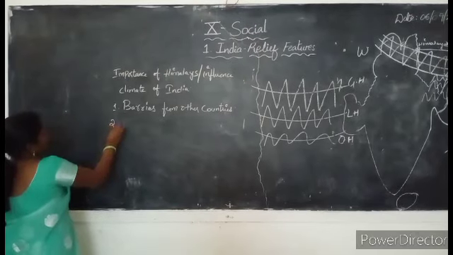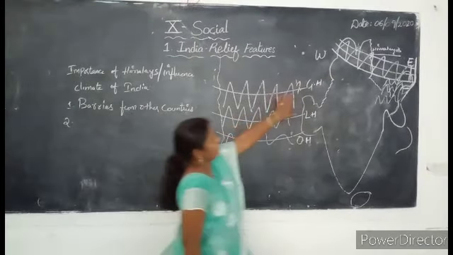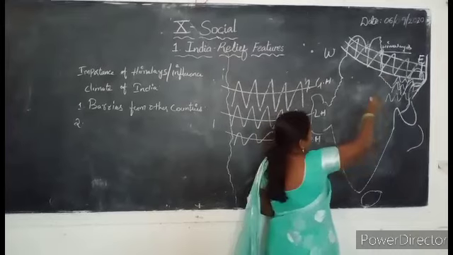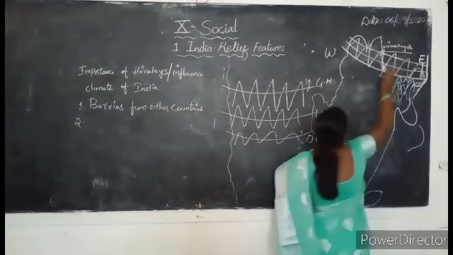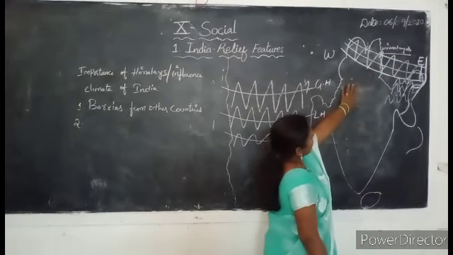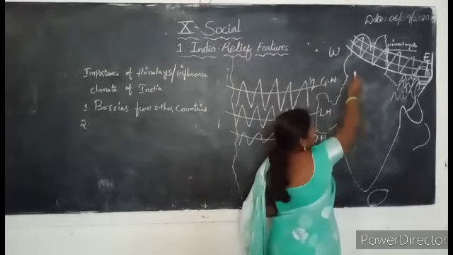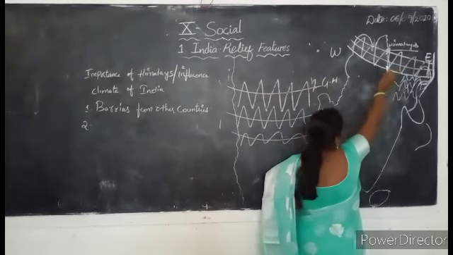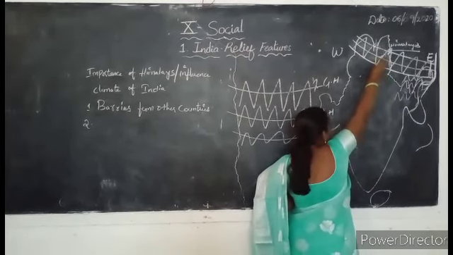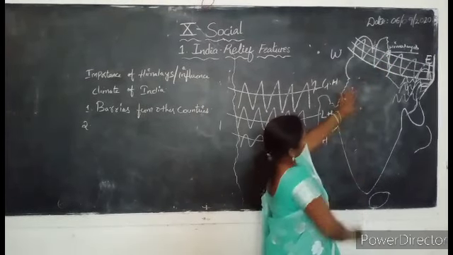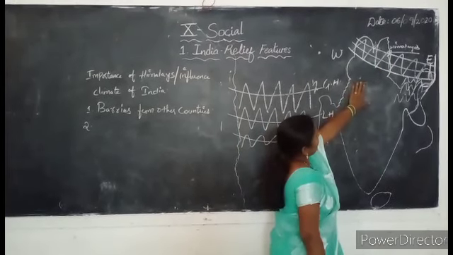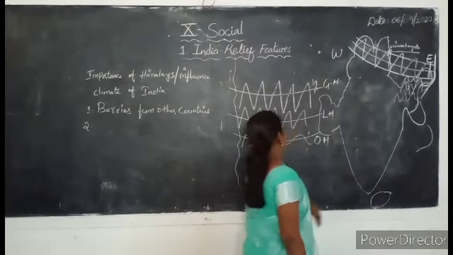Next important point is, these Himalayas are protecting from the cold winter winds which are spreading from Central Asia. So, we are unable to experience the severe winter.